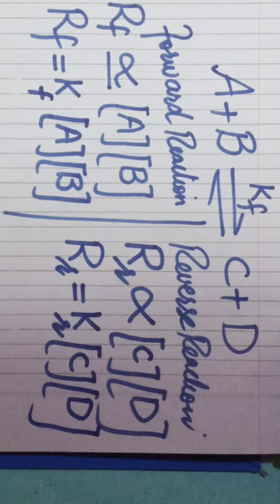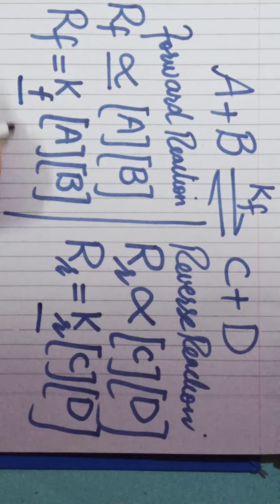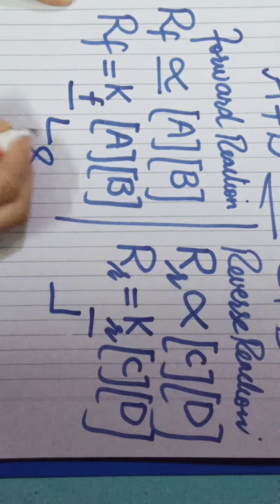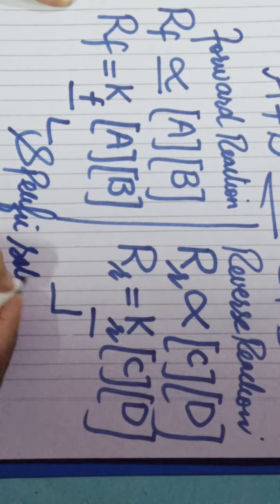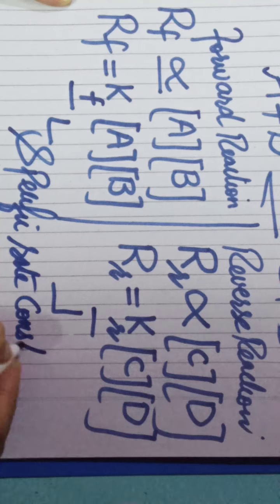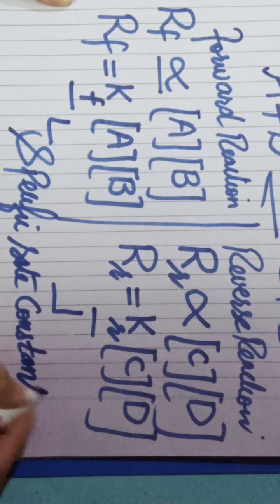Kf and Kr are called the specific rate constants of the forward and reverse reaction.